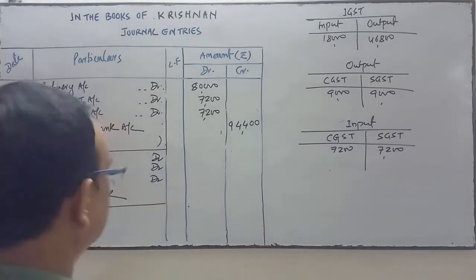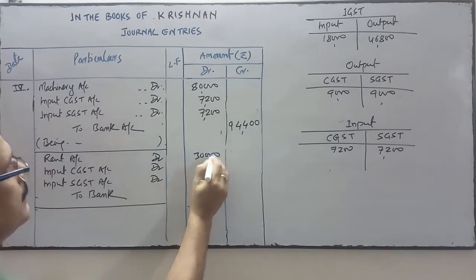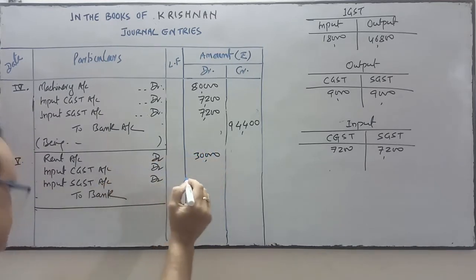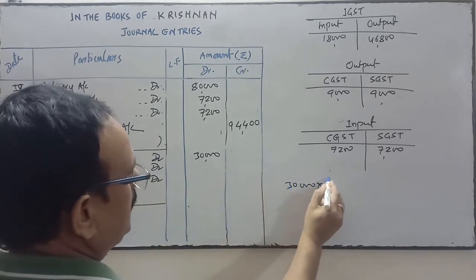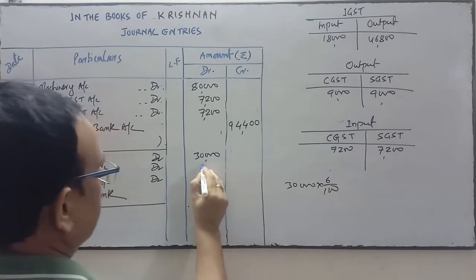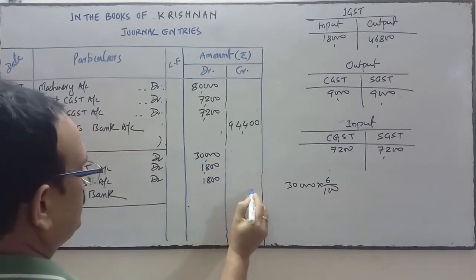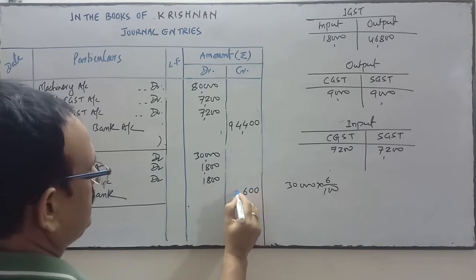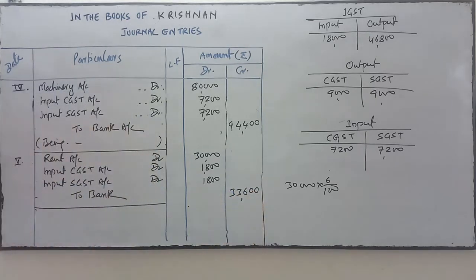The rent is 30,000. 6% of 30,000 is 1,800 and 1,800. So total amount paid by you is 33,600 by check.